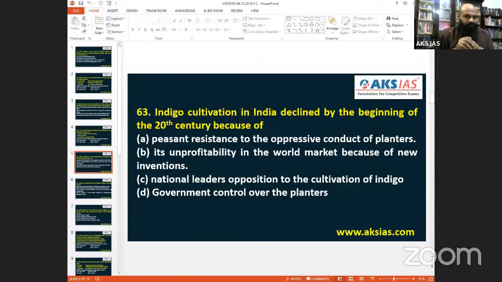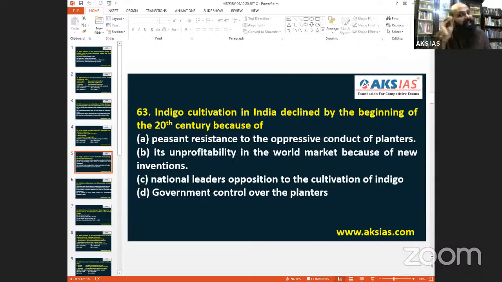Government control over planters. So first, peasant resistance to the oppressive conduct came. You know, Kisan Sabha, All India Kisan Sabha and all came. Then there were a lot of reformers, but that was all in the early 1900s. You don't see much effect coming there. Please understand, there was, but it declined in the beginning of the 20th century. That was one more reason.